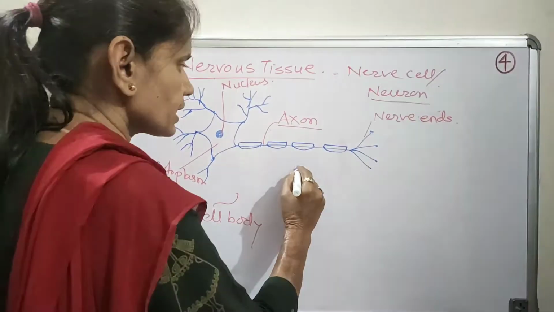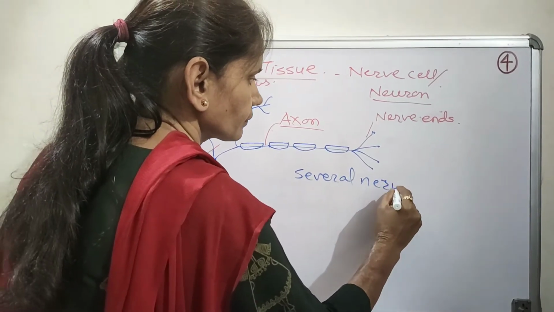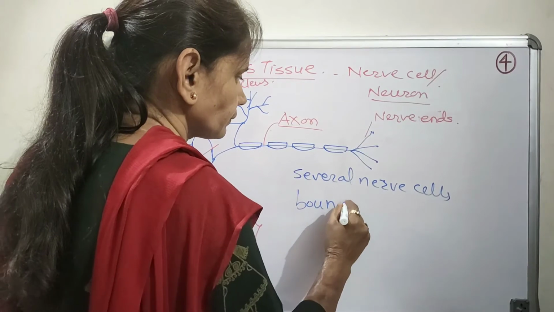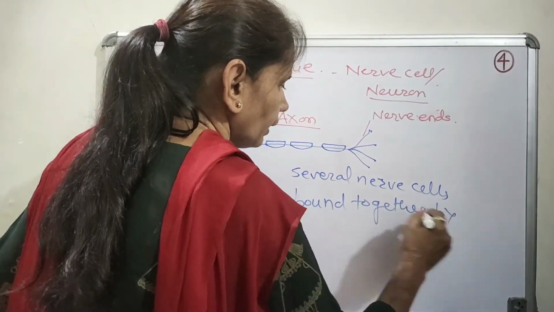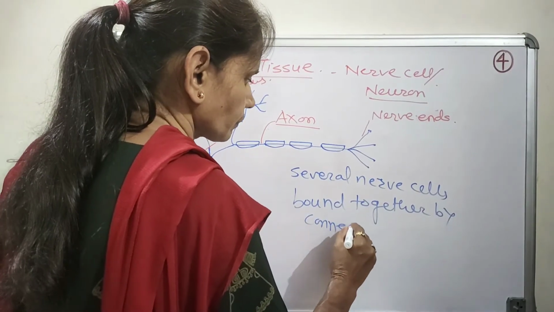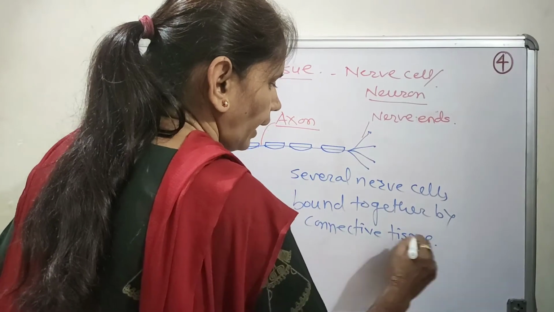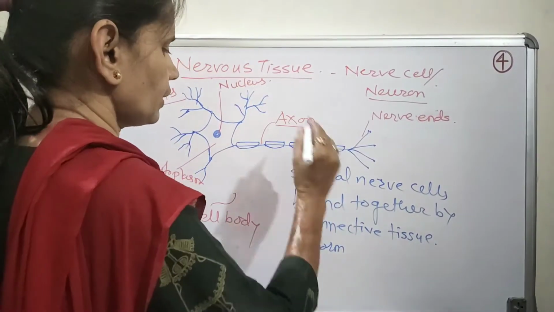Now several such nerve cells bound together by connective tissue form nerves.